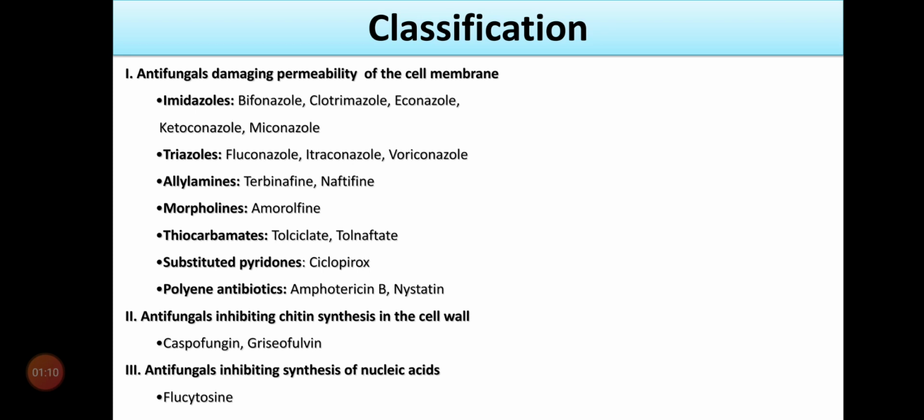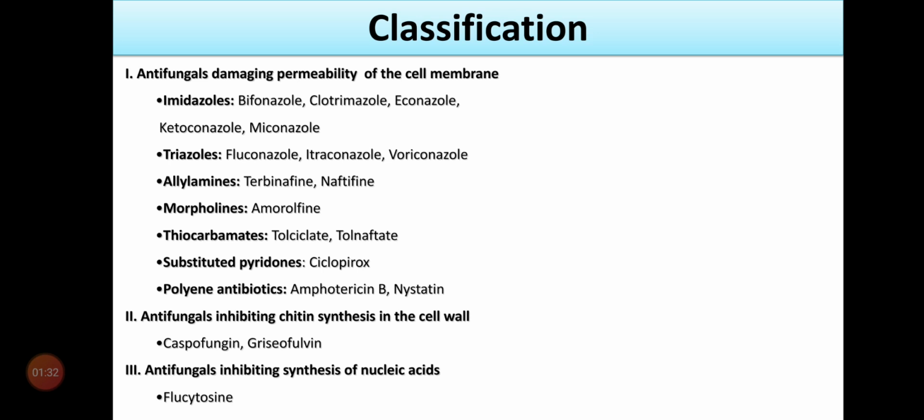is polyene antibiotics. The second major class is antifungals inhibiting chitin synthesis in the cell wall. The examples are caspofungin and griseofulvin. And the third major class is antifungal agents inhibiting the synthesis of nucleic acid. The example of this class of drug is flucytosine.